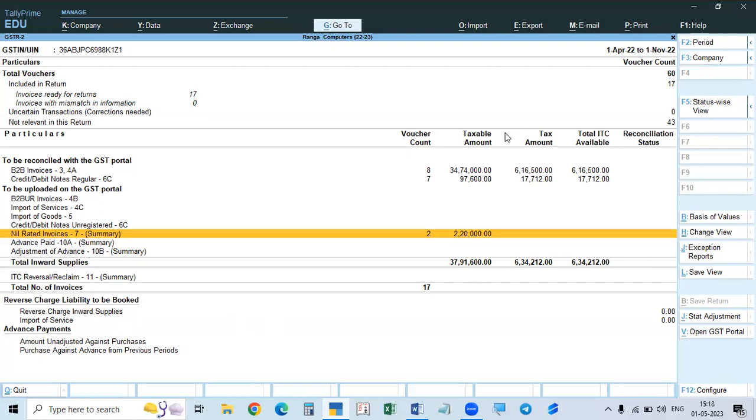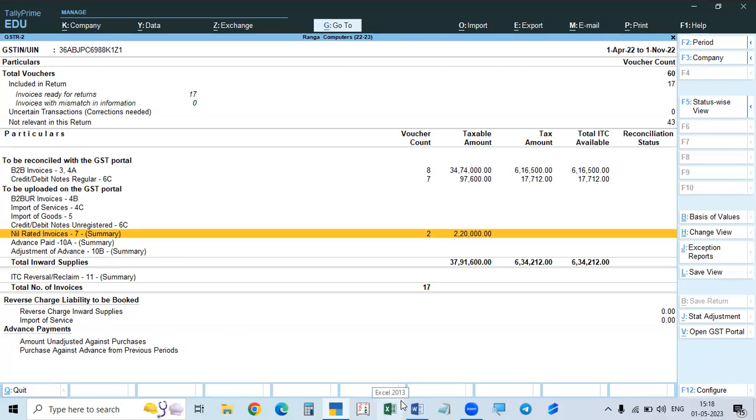Reverse charge means, as I told you, generally when we purchase goods, we pay the tax amount also in the invoice, and the seller will pay it to the government and we take the ITC. That is simple. But in some cases, the seller will issue the invoice to us without tax. He will not collect tax. We will pay only the taxable value to the seller, and the tax we will pay to the government directly. That is called reverse charge. That is the normal charge, normally we do that, and this is the reverse thing. So it is called reverse charge mechanism.